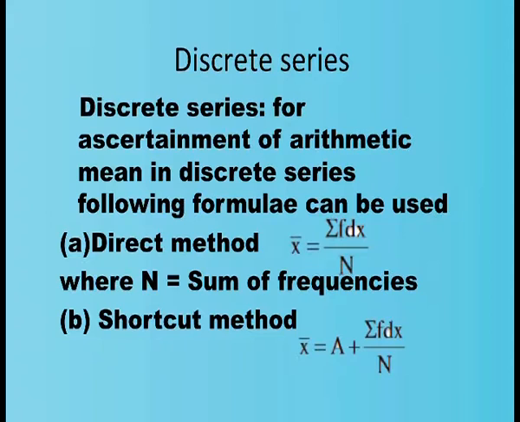Here we have to be very clear about that. In the case of individual series, n stands for the number of items, whereas in the case of discrete series, n stands for the total frequency. And here sigma f into x means the total of x values multiplied by their frequency. In the direct method, x bar is equal to sigma f x by n, where n stands for the total frequency.